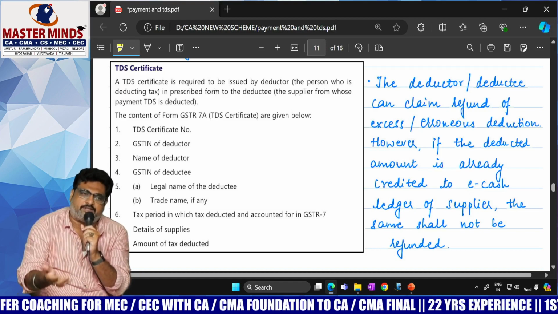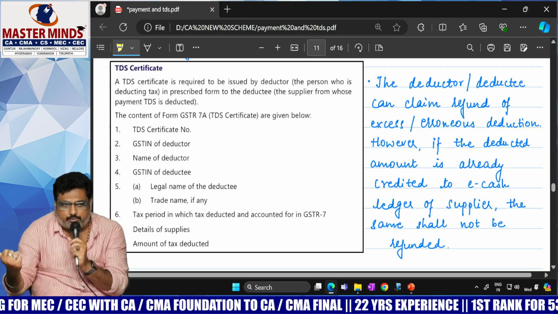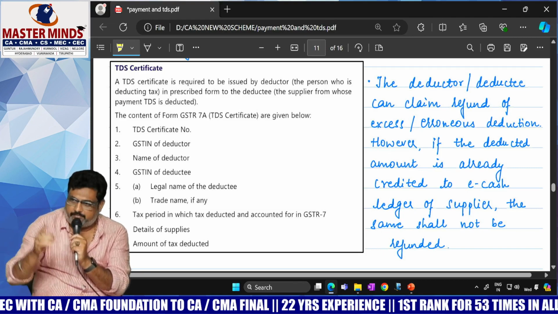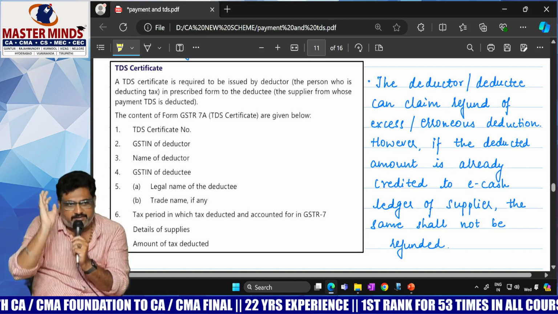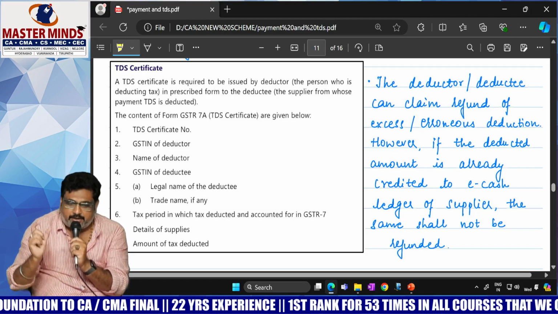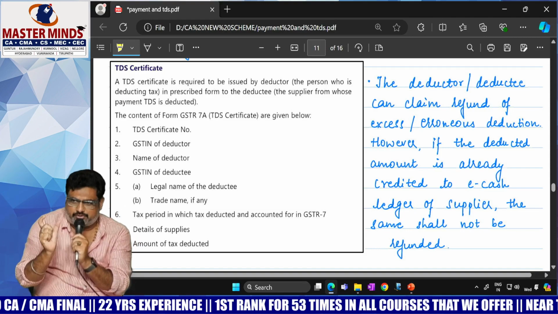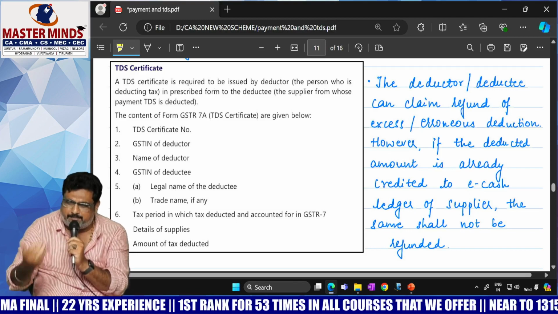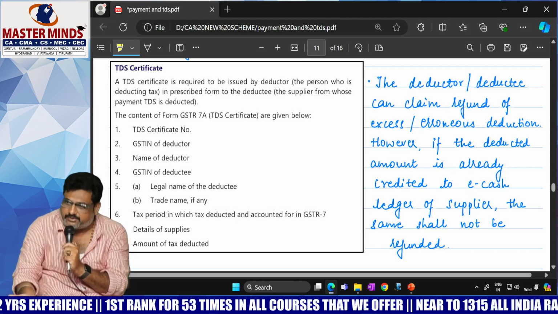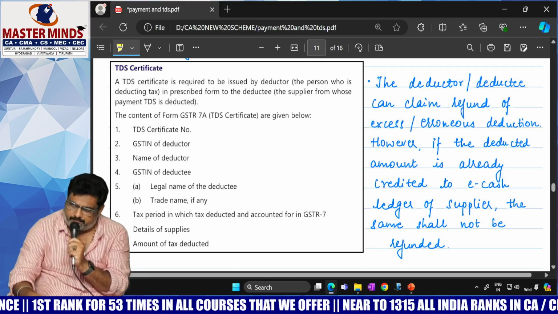If it is an exempted supply, there is no need to deduct the TDS because there is no need to pay any GST. But by mistake, that PSU deducted the TDS. Is it possible to get it as a refund? That deduction is known as erroneous deduction. That means by mistake, unintentionally what happened is an erroneous deduction. Is it possible to claim it back, which is paid to the government?